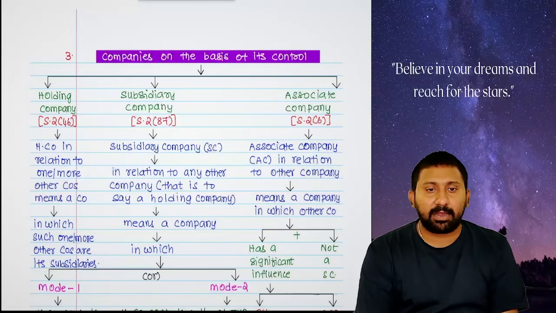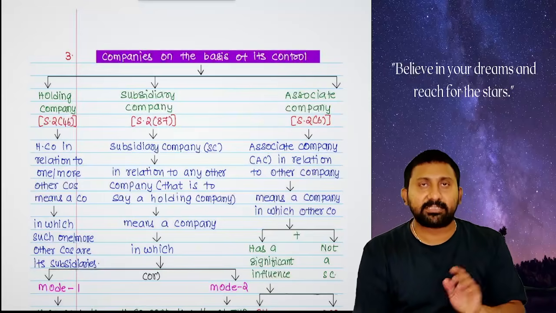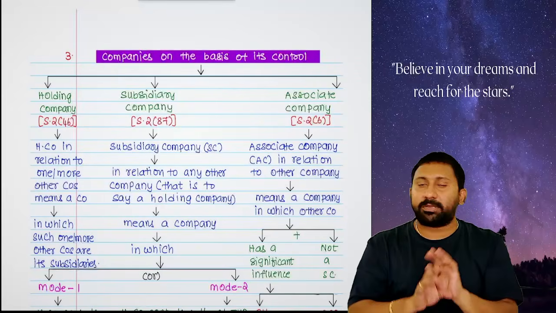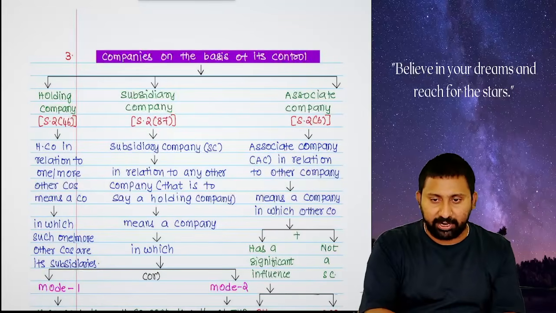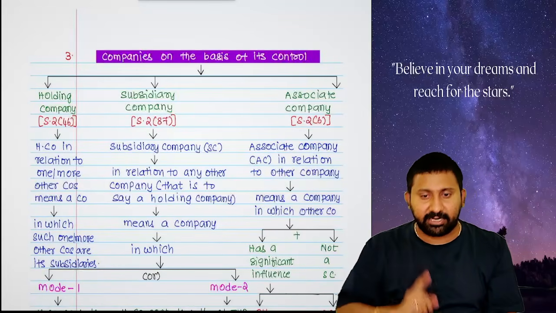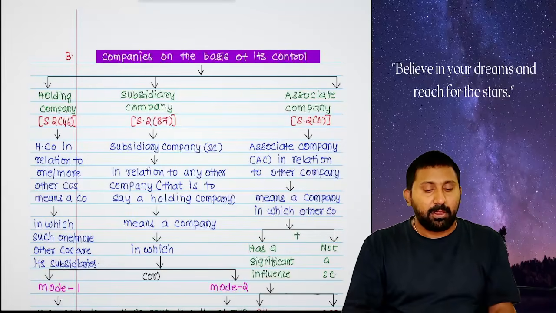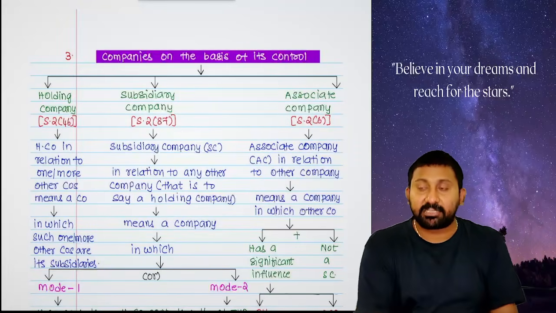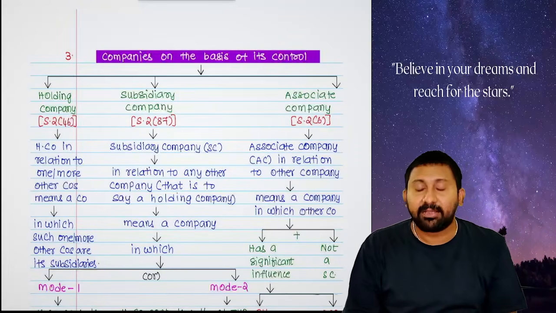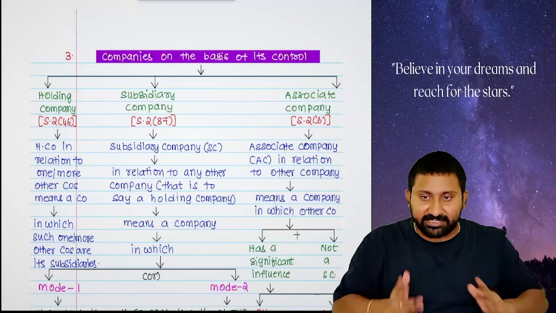Next one is companies on the basis of its control. There are three types of companies on the basis of control: holding company, subsidiary company, associate company. What will holding company, subsidiary company, associate companies do? Listen. Holding company in relation to another company means a company of which the other companies are its subsidiary. Simply to tell, there is no concept of holding company if there are no subsidiaries.